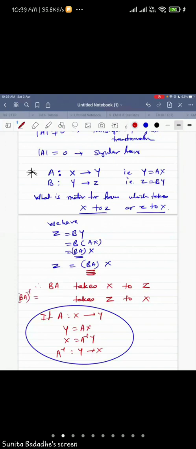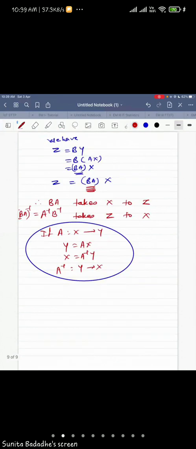And what is (BA) inverse? Now can you answer? Yes, Sahil has given the answer. (BA) inverse is A inverse B inverse. So this is the answer.